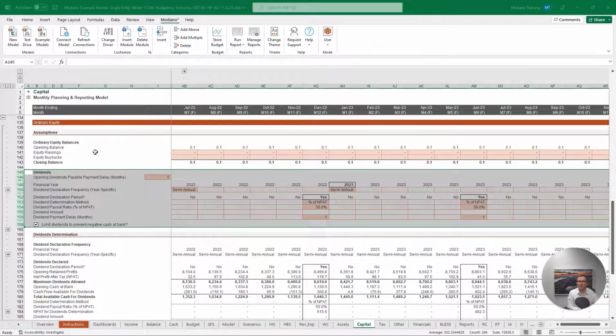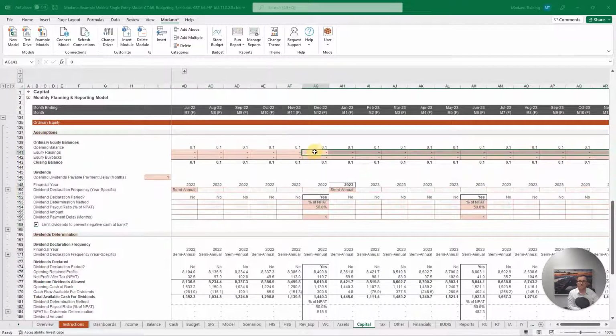Firstly, looking at our equity raisings and buybacks, if we look at the December 22 month, if we want to include an equity raising of say $100 and enter our assumption, we can then see that we have our opening balance of 0.1 increasing by 100, giving us our closing balance of 100.1 at the end of December 22.